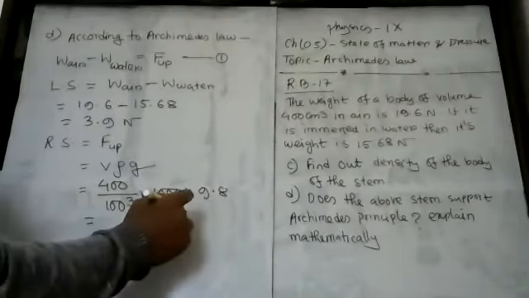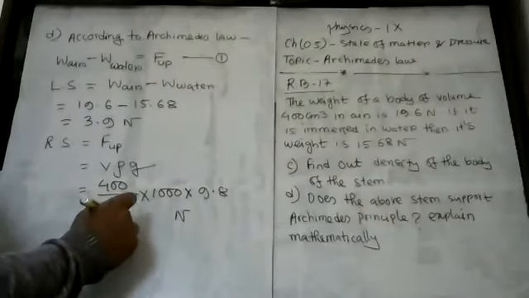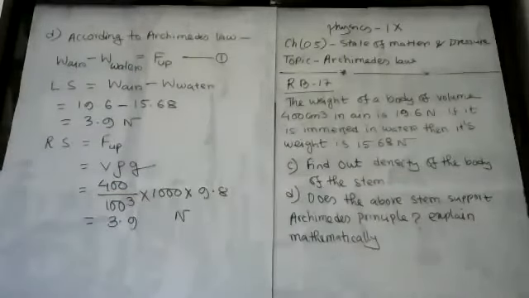Now find out the buoyancy from this Archimedes law or from this given information. It is the same value as before, 3.9 Newton. Now, can you say this given data supports Archimedes law, my dear student?